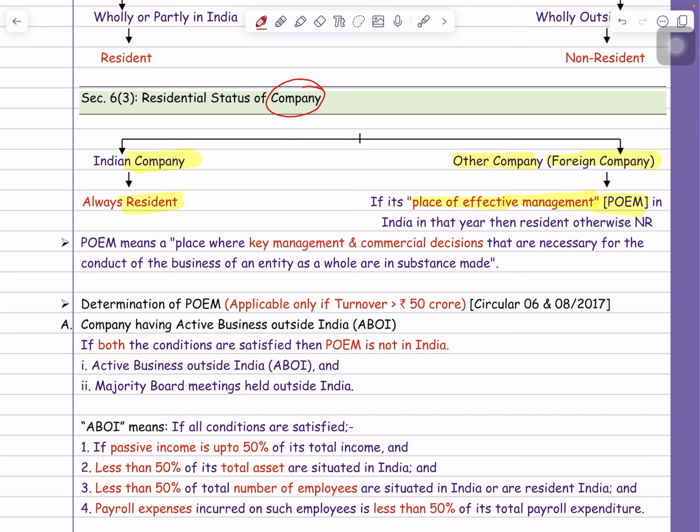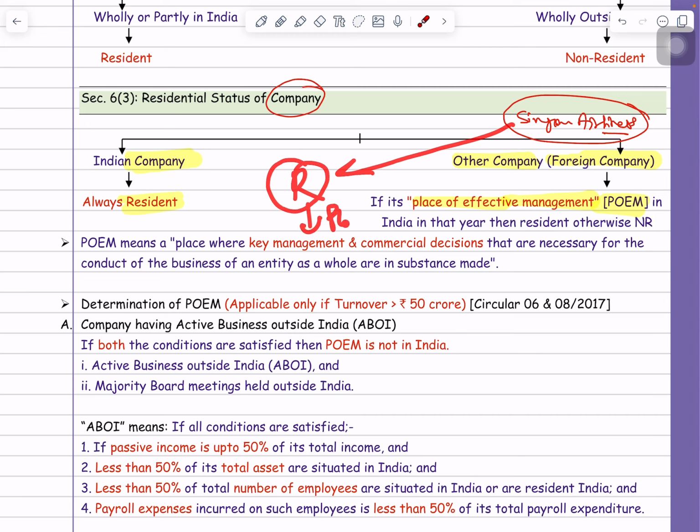I can take an example. Suppose there is one foreign company, the name is Singapore Airlines. Now this Singapore Airlines company is incorporated in Singapore. So can I call it a foreign company? Answer is yes. Now Singapore Airlines will be treated as resident in India if the POEM of that company is located in India. But suppose the POEM is located outside India, then obviously Singapore Airlines will be treated as non-resident in India.